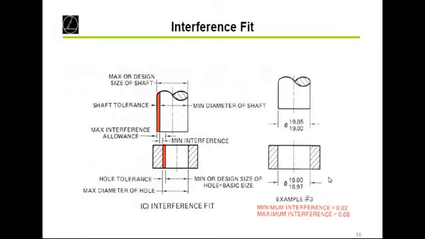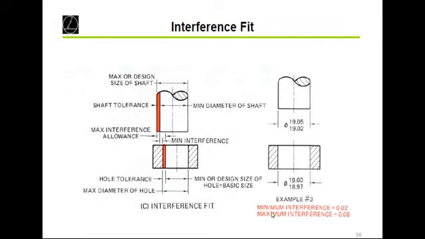Now the sizes of the hole: the minimum size of hole is 18.97 and the maximum size of hole is 19. Okay, so this is the case.